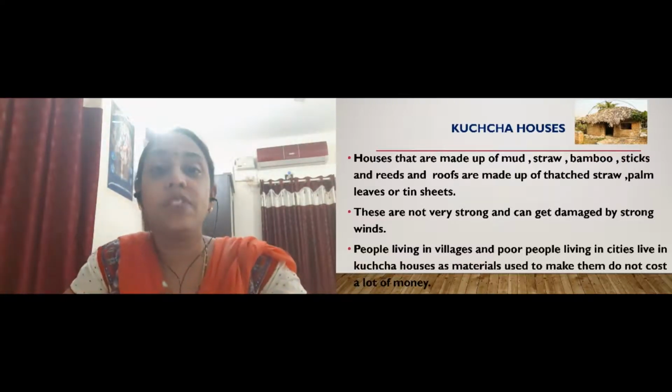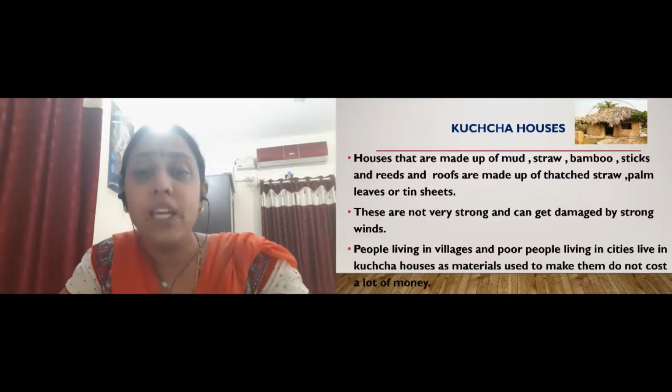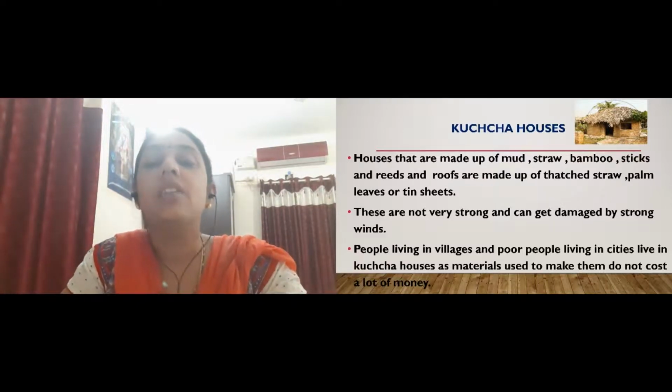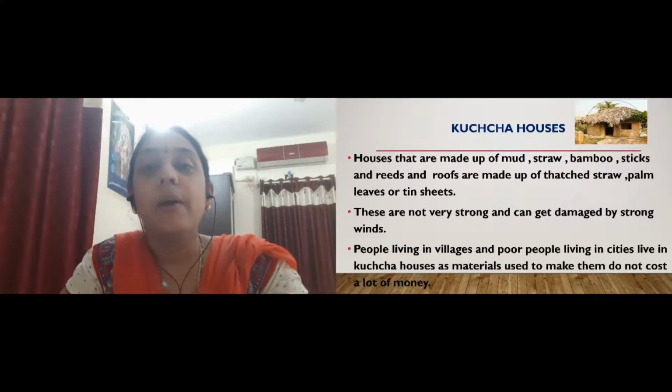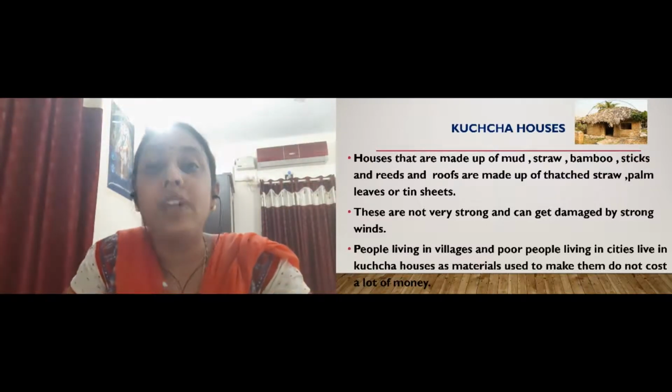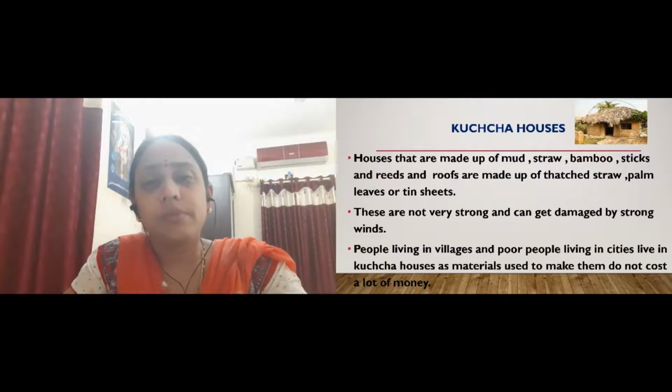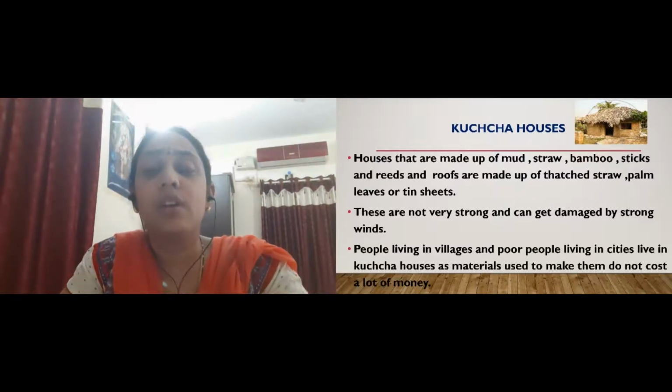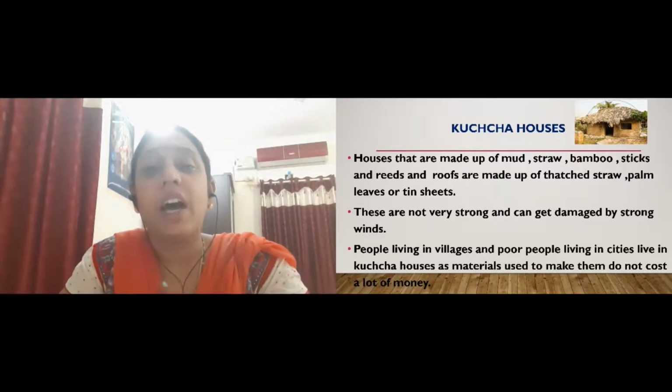If you talk about leaves, then coconut leaves, palm leaves, we use these leaves to make these houses, okay. And then reed is also used to make these houses. Then sometimes the roofs are made up of tin, right? So we use straw and different materials that are easily available.